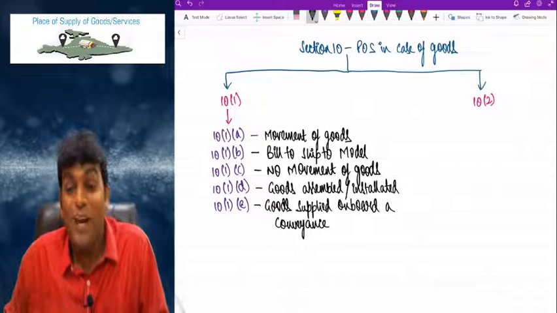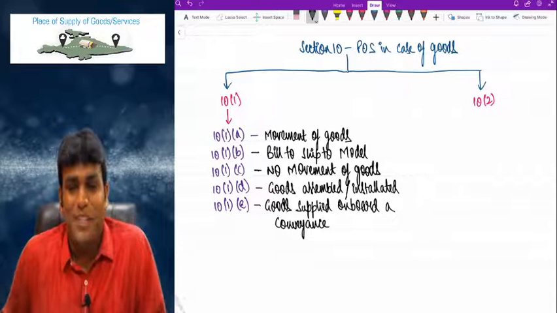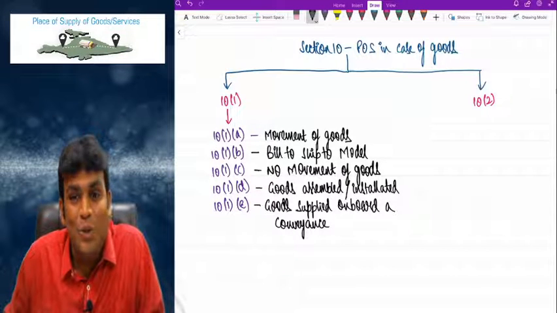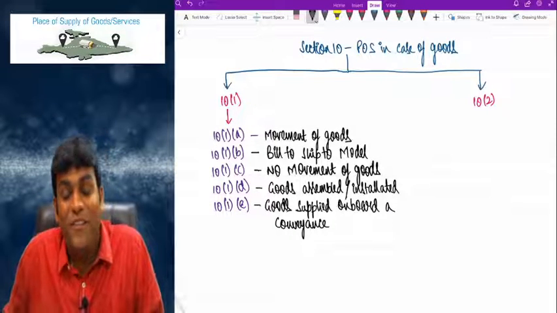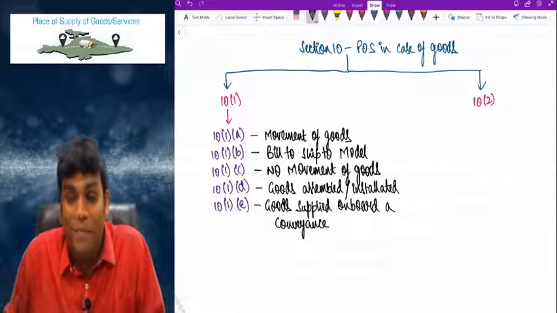Possible, right? For those goods, what is the place of supply? That's what we'll talk about. For example, when we are going in a flight, if we start feeling hungry, we might buy some items. Or when we are going in a train or bus, during the course of the journey, we might buy some goods.